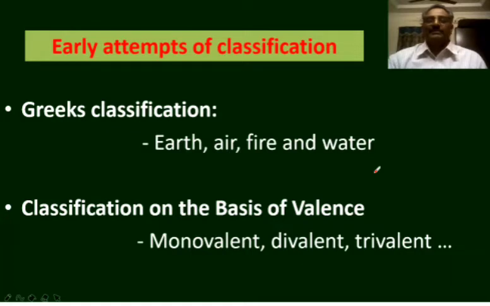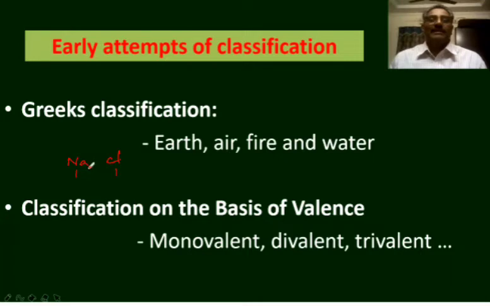For example, if you consider sodium and chlorine, both are monovalent elements. The valence of sodium is 1. The valence of chlorine is also 1. But the properties of sodium are entirely different from the properties of chlorine.